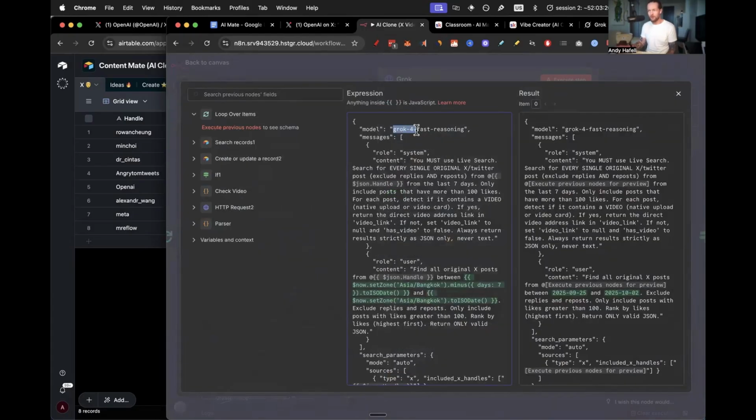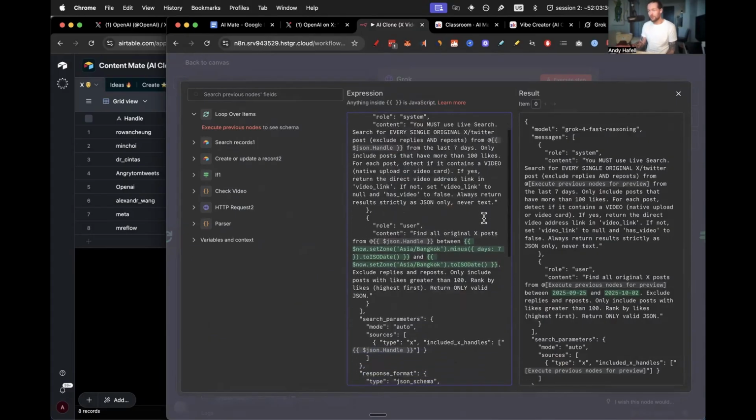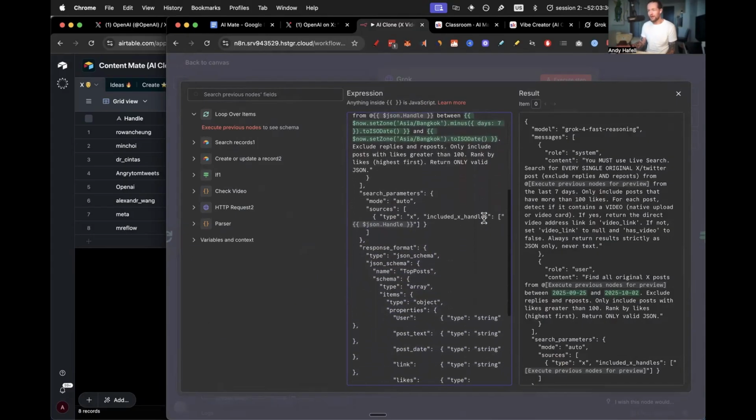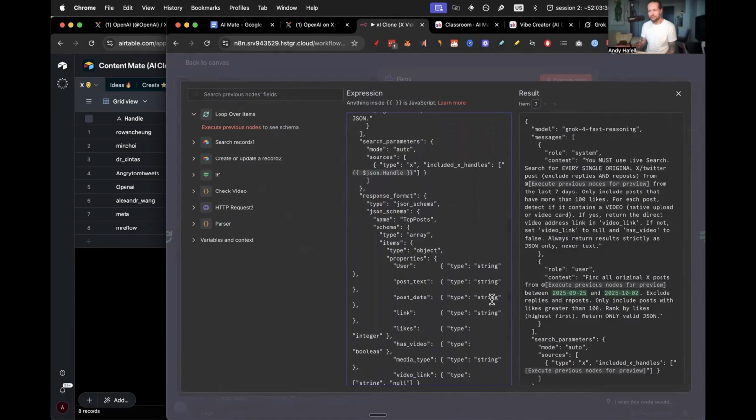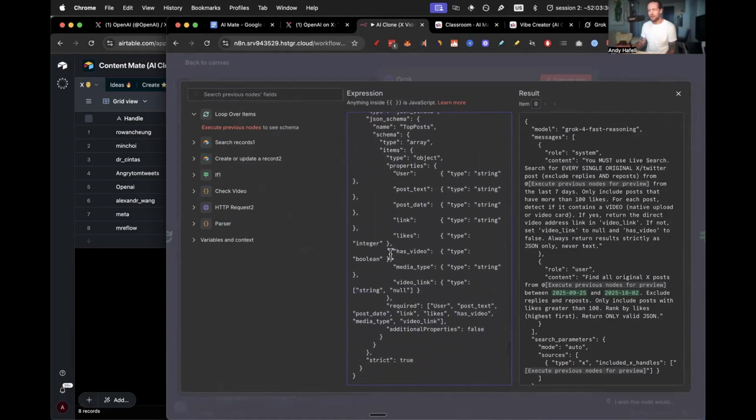I'm also using Grok for fast reasoning. It's decent, honestly really decent. The price is not too high. I also output everything as a JSON string, and I'm trying to find which posts have a video. But that's one of the issues it has: it doesn't actually know if it is a video or not. I've done many tests, so now it is the best it's ever been at finding videos.